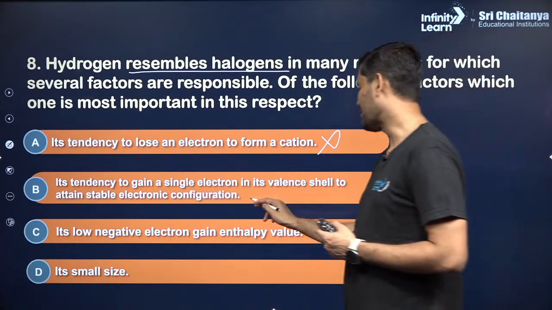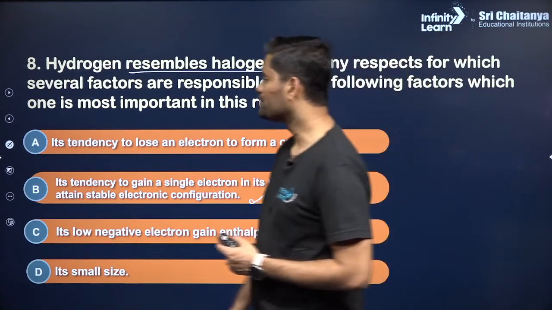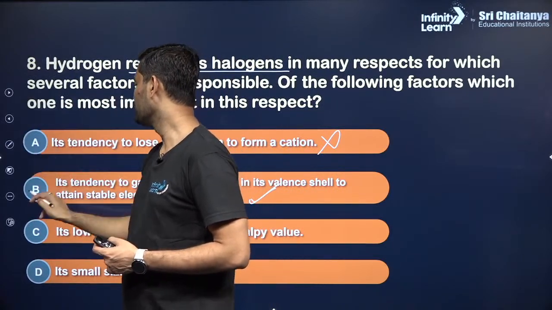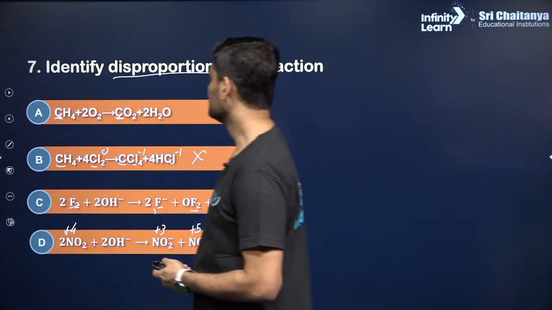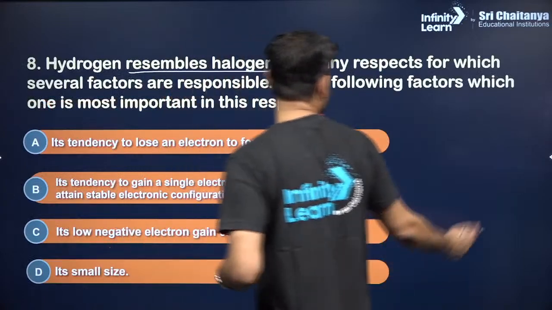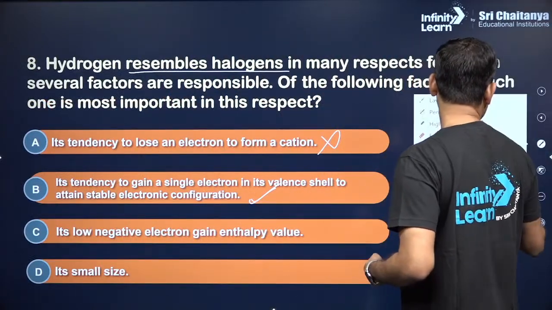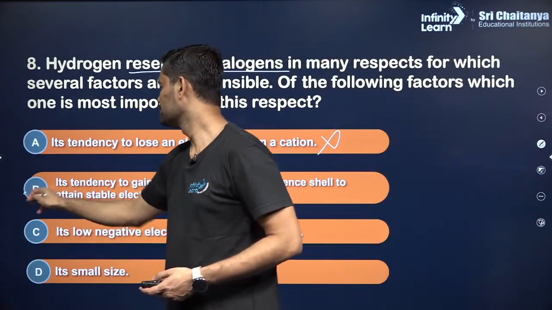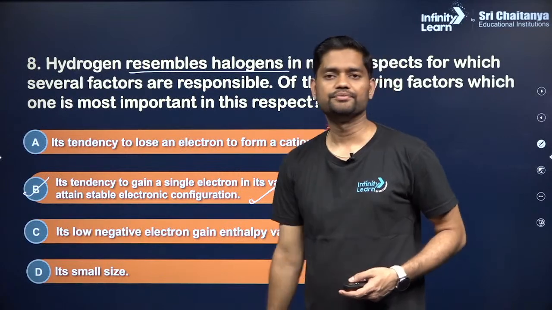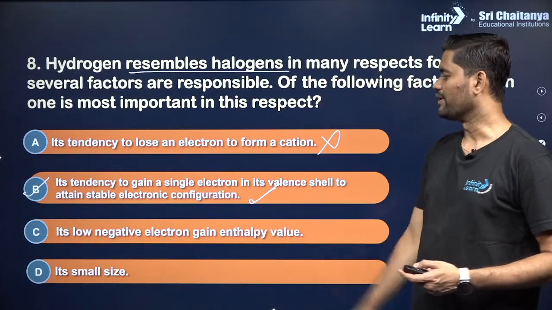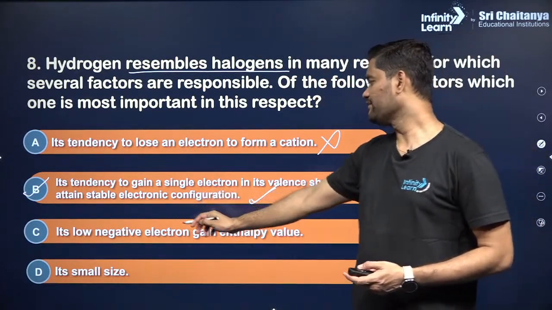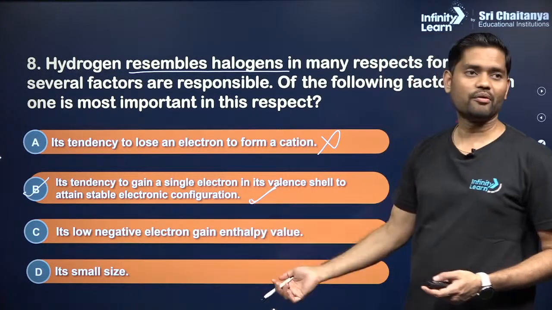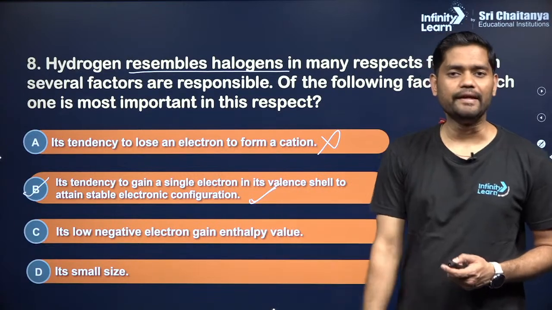Next, its tendency to gain a single electron in its valence shell to attain a stable electronic configuration. Yes, that's absolutely right. Okay, we'll go with option B then. We are going to go with what? Option B. Just a sec. Yeah, so we'll go with option B. Clear? Sure? Perfect. It's low negative electron gain enthalpy value and small size. Apart from all this, the most important one is B.